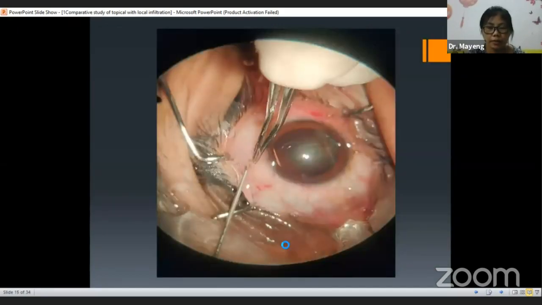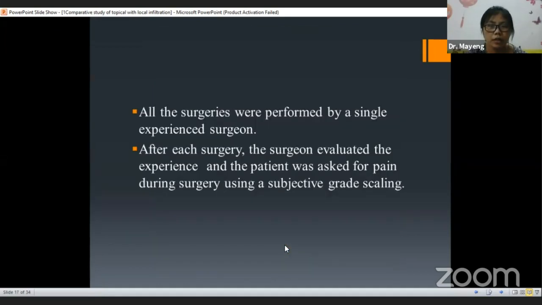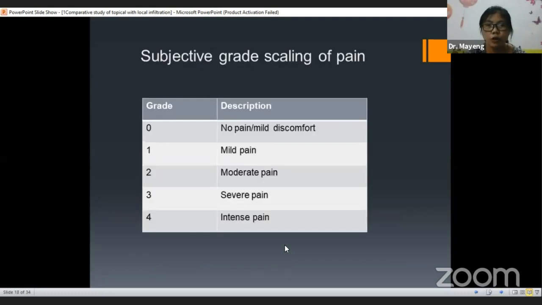Then, this is the picture showing how we inject the subconjunctival infiltration. All the surgeries were performed by a single experienced surgeon, and after each surgery, the surgeon evaluated the experience, and the patient was asked about pain during the surgery using a subjective verbal scale, which is done as follows. No pain or mild discomfort is graded as 0; mild pain, moderate pain, severe pain, and intense pain are graded as 1, 2, 3, and 4 respectively.